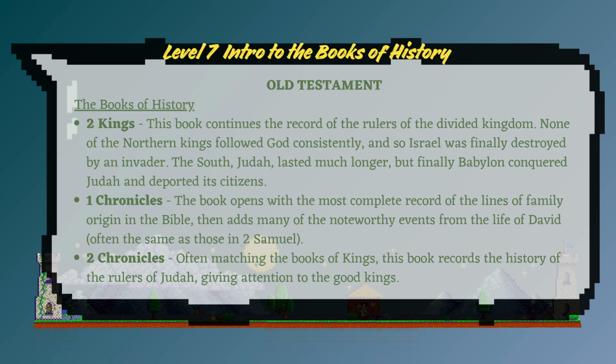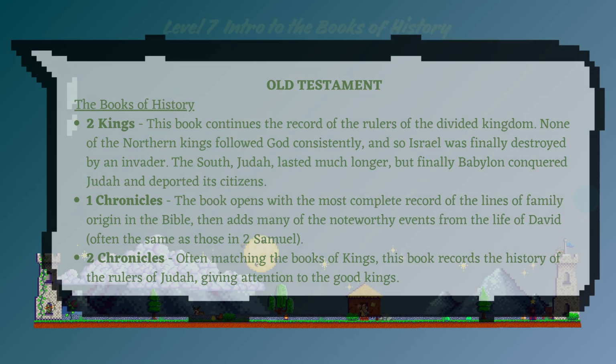1 Chronicles opens with the most complete record of the lines of family origin in the Bible, then adds many of the noteworthy events from the line of David, often the same as those in 2 Samuel. 2 Chronicles. Often matching the books of Kings, this book records the history of the rulers of Judah, giving attention to the good kings.